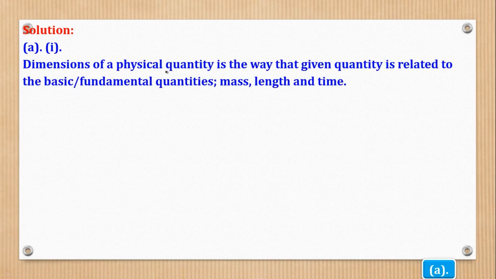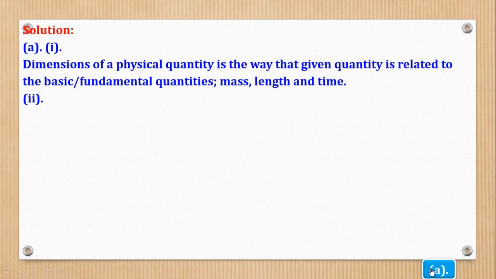Dimensions of a physical quantity is the way that a given quantity is related to the basic or fundamental quantities of mass, length, and time. You can use the word basic or the word fundamental, and these are the quantities we're interested in: mass, length, and time.